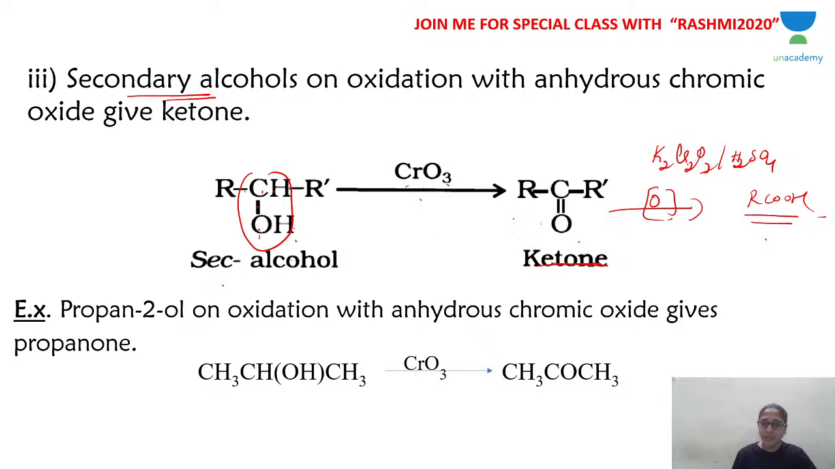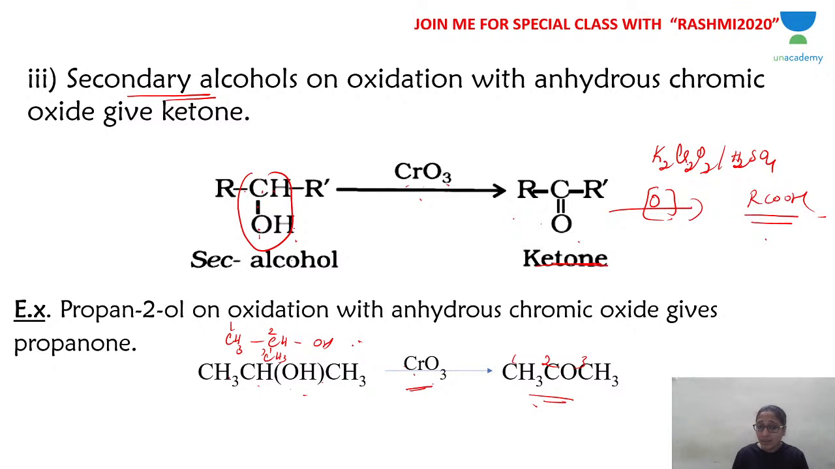Let me give you an example. CH3CHOHCH3, this is isopropyl alcohol. If you use CrO3, you will get acetone. So 3 carbon atoms, you get a 3 carbon atom ketone if you use CrO3. But that is if you use a little less strong oxidizing agent like CrO3 or PCC, which takes secondary alcohol to ketone.